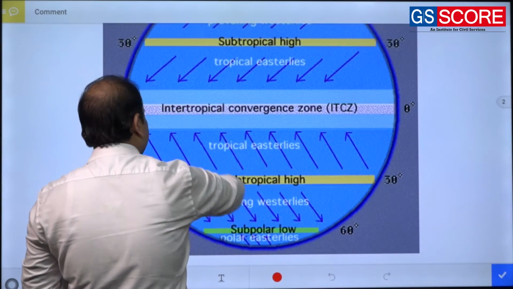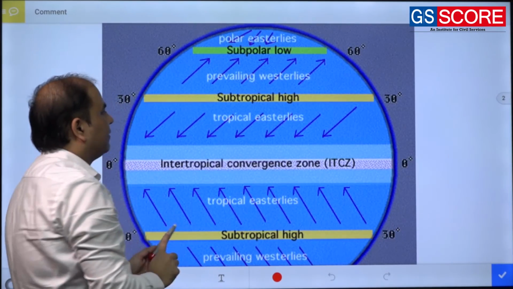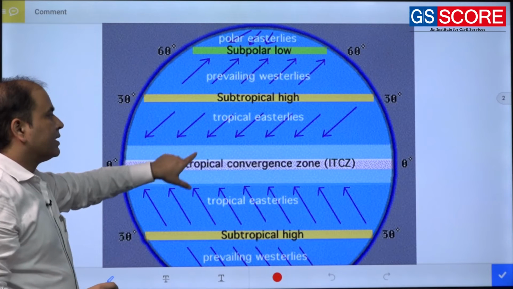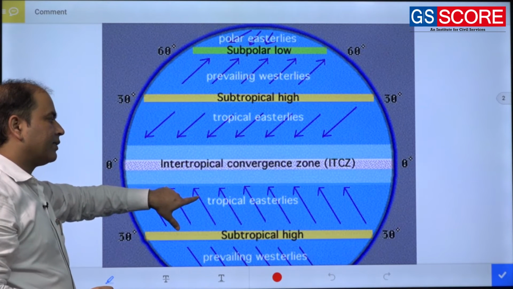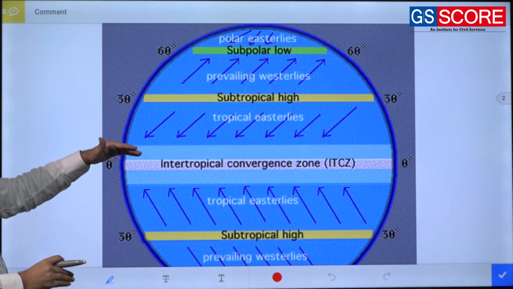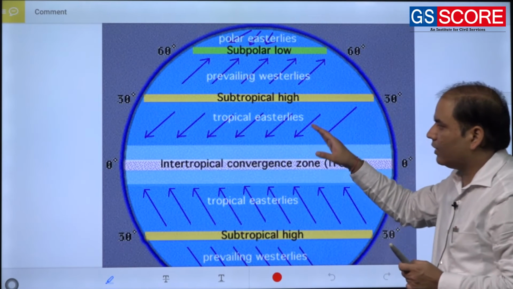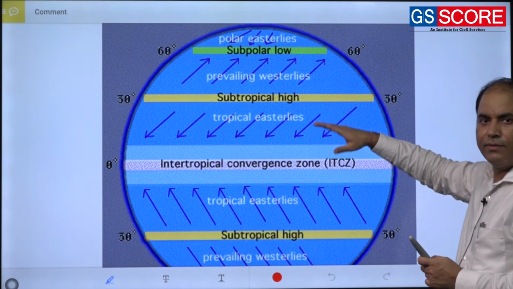So ITCZ is particularly associated with the convergence of the tropical easterlies from both sides. This is a general representation of the ITCZ and other wind systems.